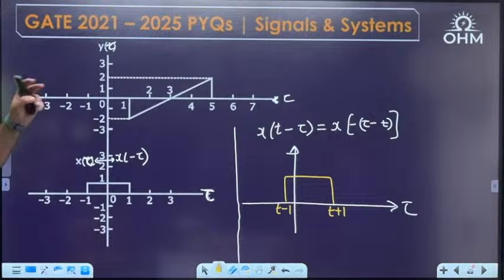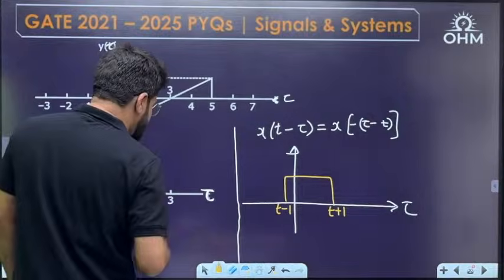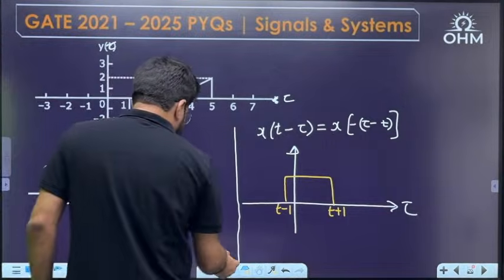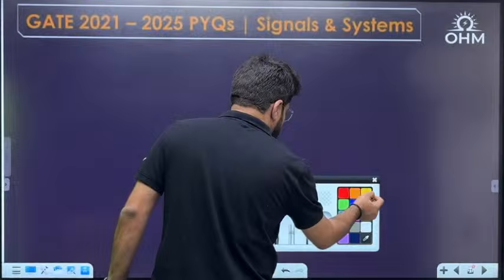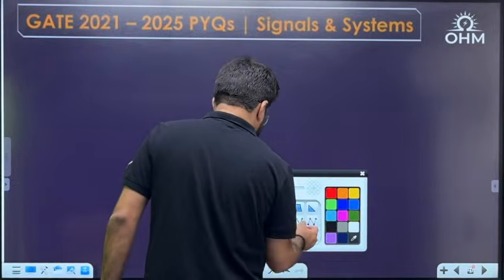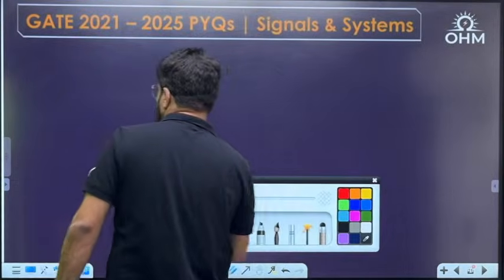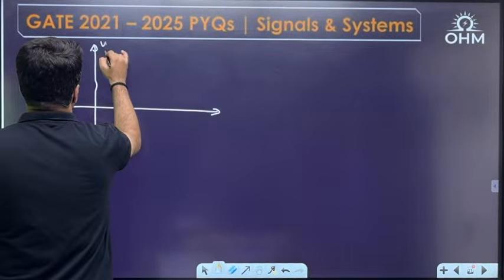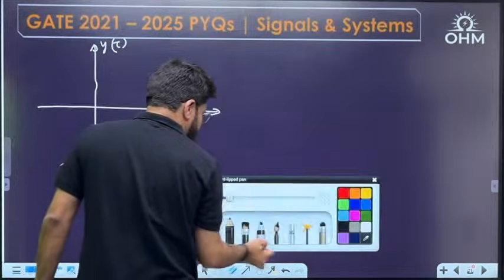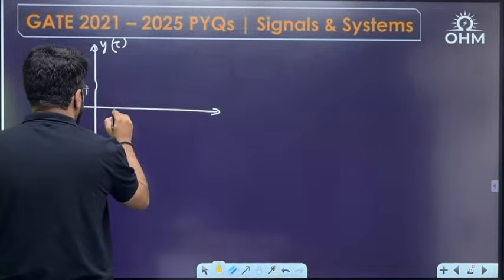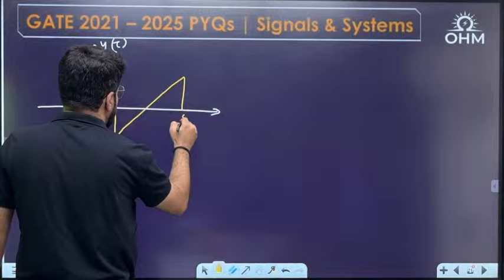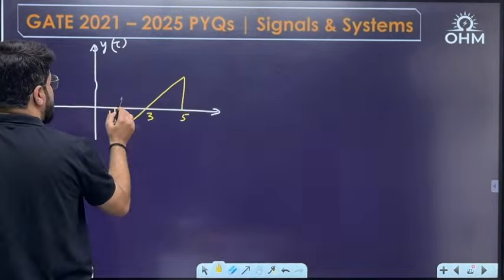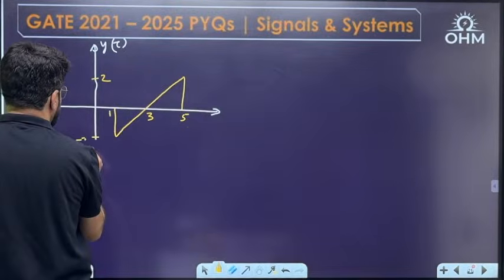So I was just trying to take this picture. So there can be 4 instances. I wanted to draw the 4 of these pictures. Replicating y tau. Understand this question, because this one question is helpful for understanding graphical convolution as well. I am explaining you step by step. This is 5, 3, this is 1. The amplitudes are 2 and minus 2.